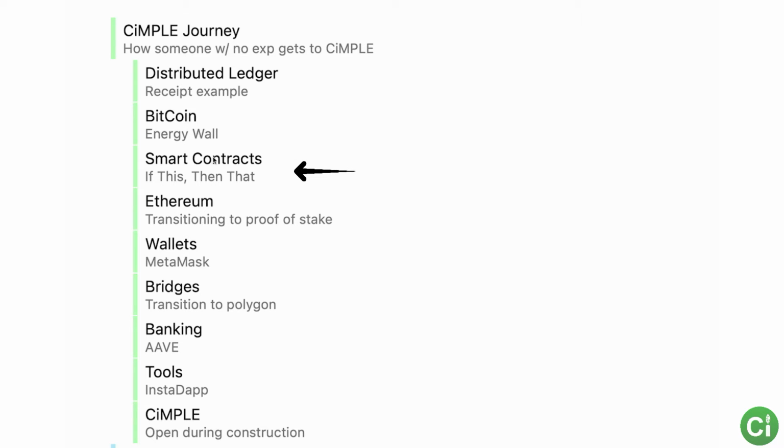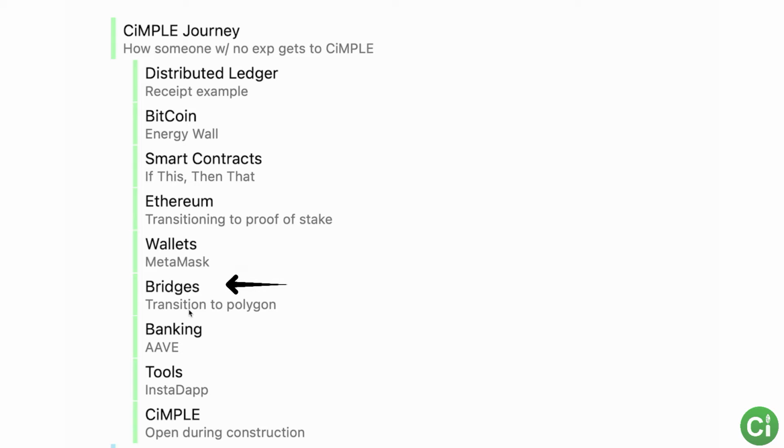Ethereum's really the big one that's doing it, but it's a series of if this then that rules that exist, which creates all sorts of applications. Like we talked about banking, which Aave uses. We talked about Ethereum and how it's moving to proof of stake. We talked about wallets, using MetaMask to transact with everything. We talked about the bridges.